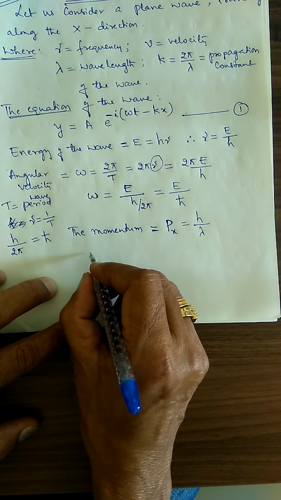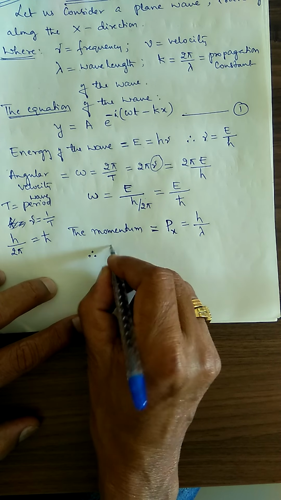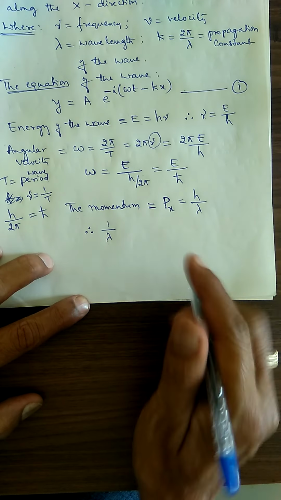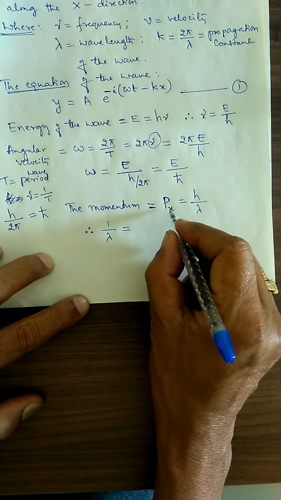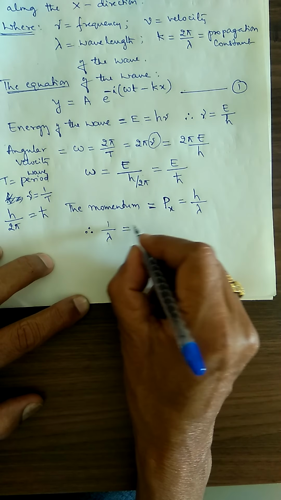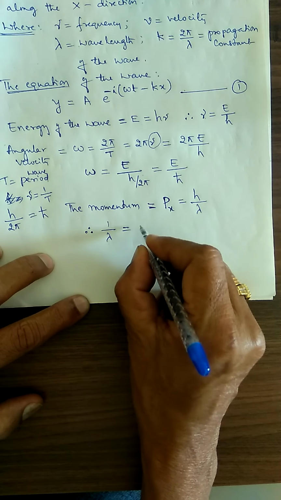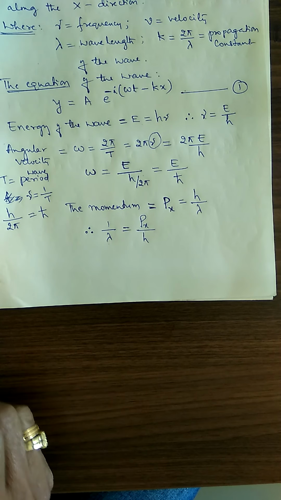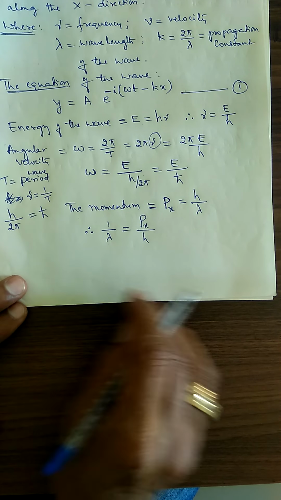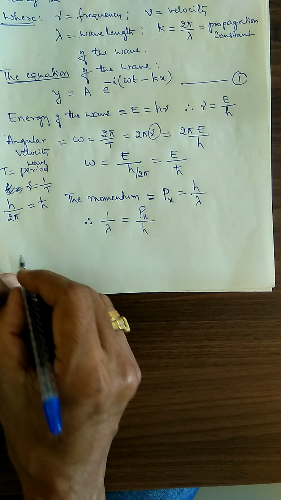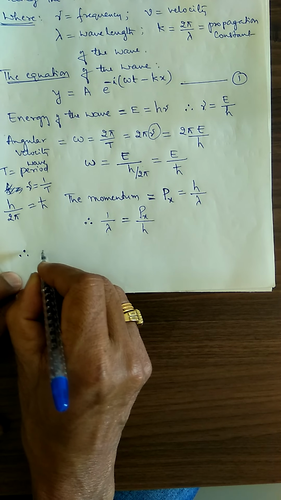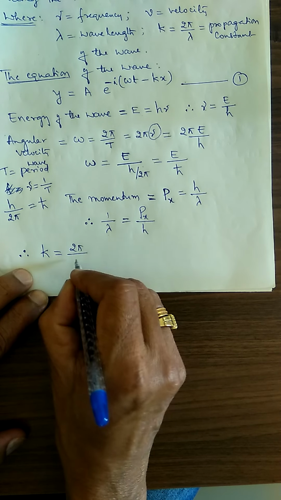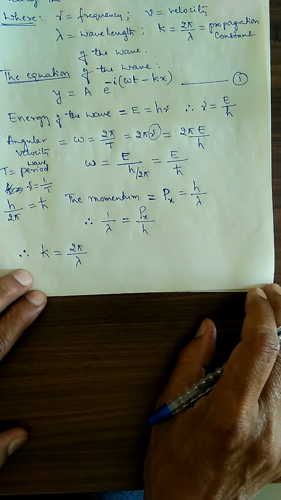Therefore, 1 by lambda is equal to how much? 1 by lambda is equal to px divided by h. Therefore, k is equal to how much? I want to write an expression for k. K is equal to 2 pi by lambda.